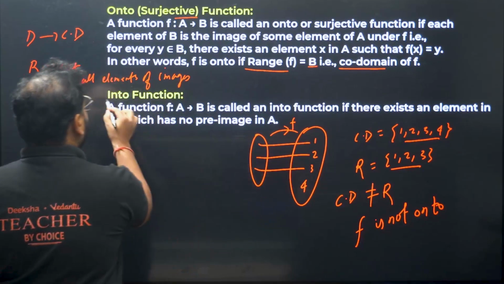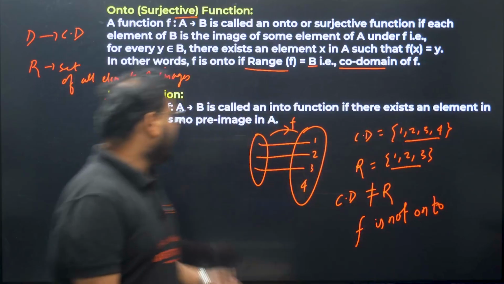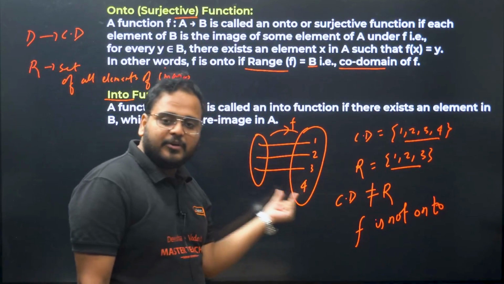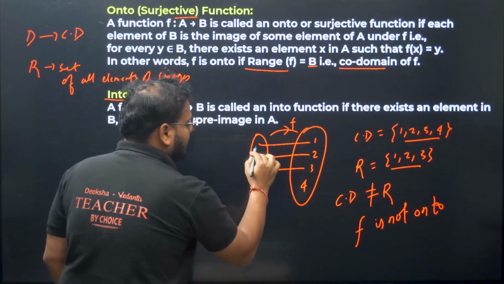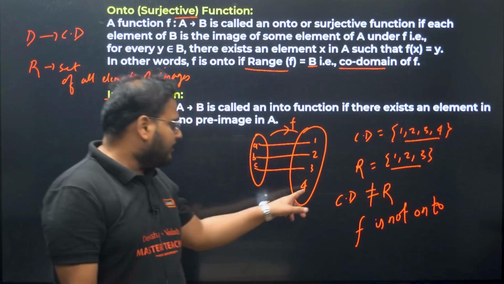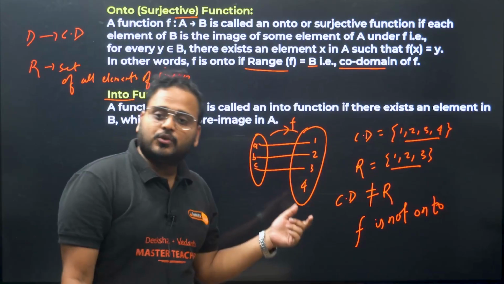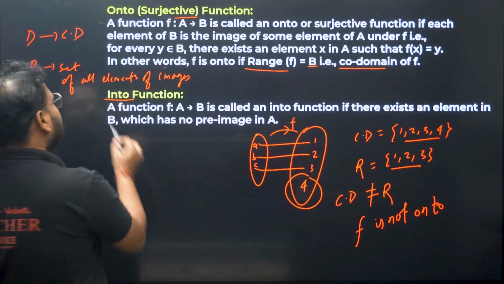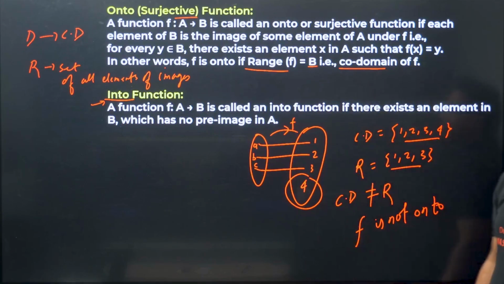Not onto means into. A function from A to B is called an into function if there exists an element in B which has no preimage, meaning for 4 we don't have any preimage. These are called images, and these elements over here, let's call them a, b and c, are called preimages. So the element 4 does not have any preimage, so it is left out. If you have something left out, it will be not onto, or simply an into function. Please check. So this is the definition of onto and into.